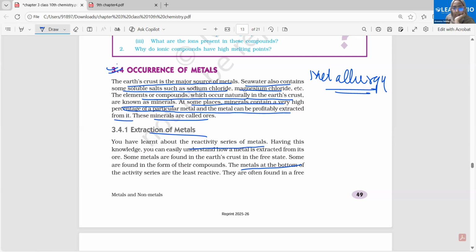The reactivity series is very important. Some metals are found in the Earth's crust in the free state. What metals are these? Very less reactive metals, almost non-reactive. Example: silver, gold, platinum. They are found just in the native form, without being in combination with anything.